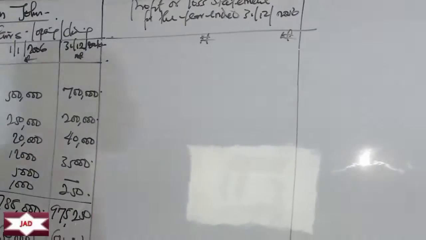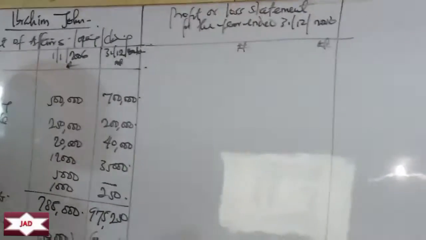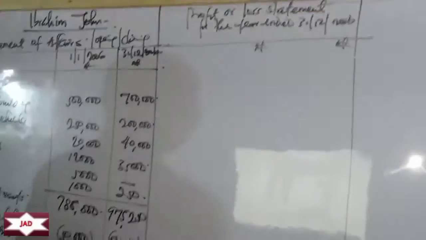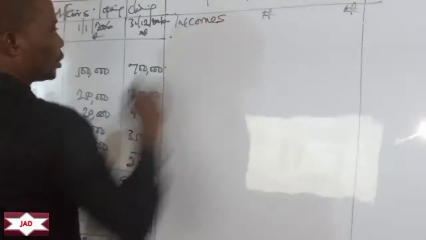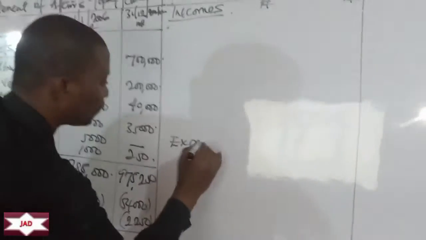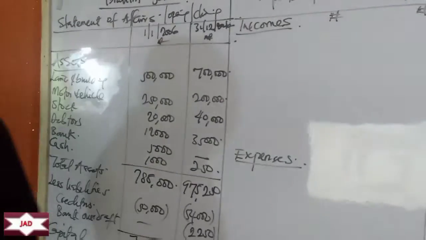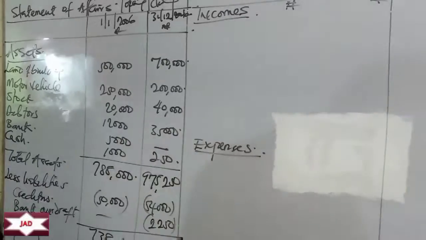So we probably want to know, based on the items that we have, we're going to manipulate the items to know the income items and the expense items, and then we know if we made a profit for that year or there's a loss. So John's business is what we're preparing it for. So let's just say we have incomes, and then we have expenses. So we're going to look at how the items are behaving. Based on that, we'll know if it's an income or an expense.